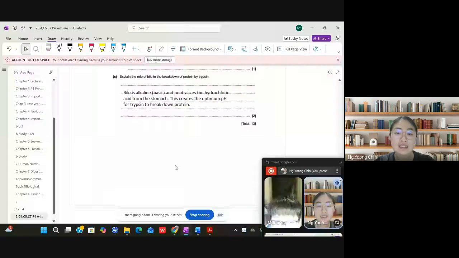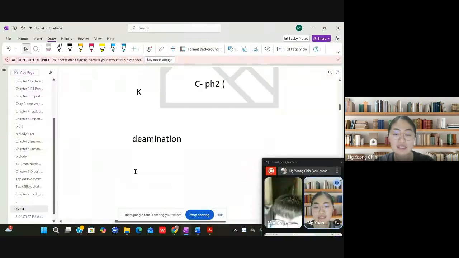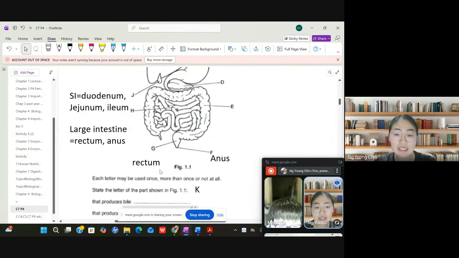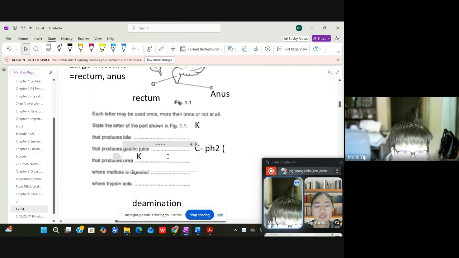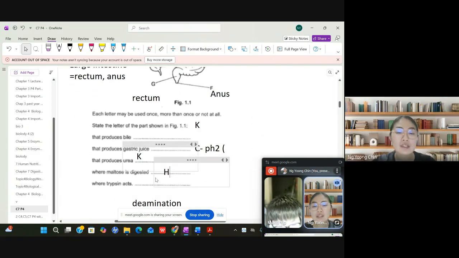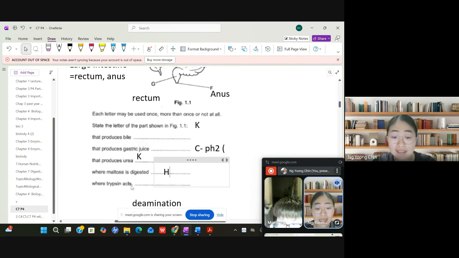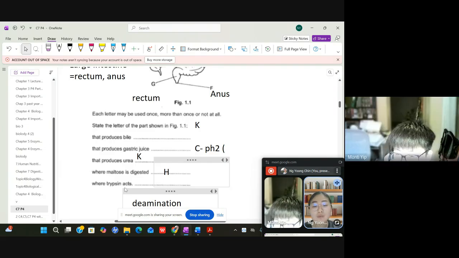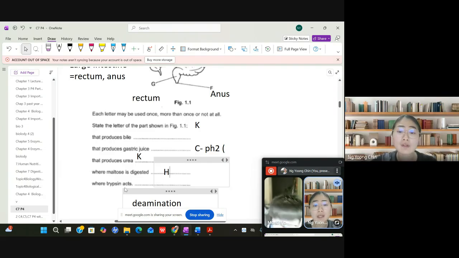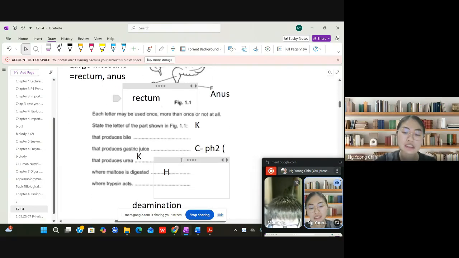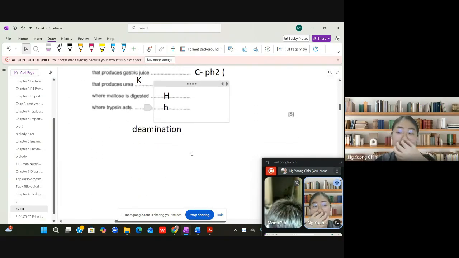Okay, so you are clear already. Oh sorry, what is the answer just now? The answer to where the maltose is being digested is at which part? Small intestines, right? So the answer is H. Then how about where trypsin acts? Trypsin, X. What do I mean by X? X means they just perform the digestion process. So trypsin will perform its digestion process at which organ? Small intestine. Yeah, well done. So H. Just like this, as simple as that.